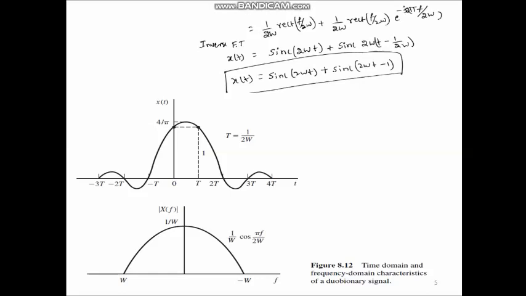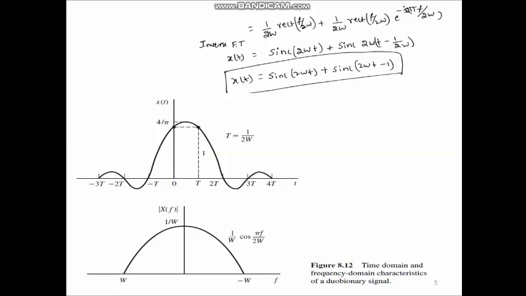So, the first term is a rectangular function, and its inverse Fourier transform is a sinc function, because rectangular and sinc functions are Fourier transform pairs. And in the second term, we have multiplied by an exponential. So, here we need to use the time shifting property of the Fourier transform.